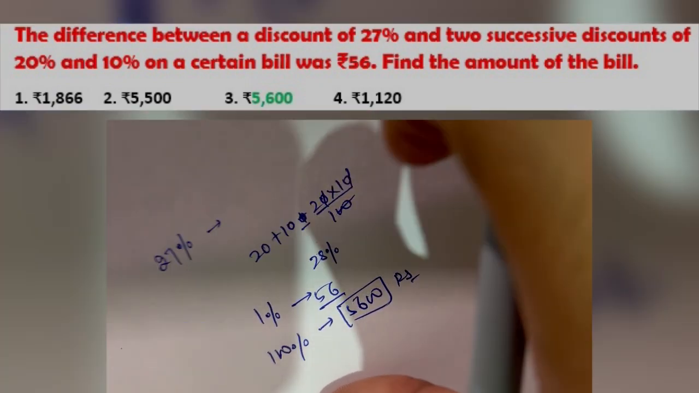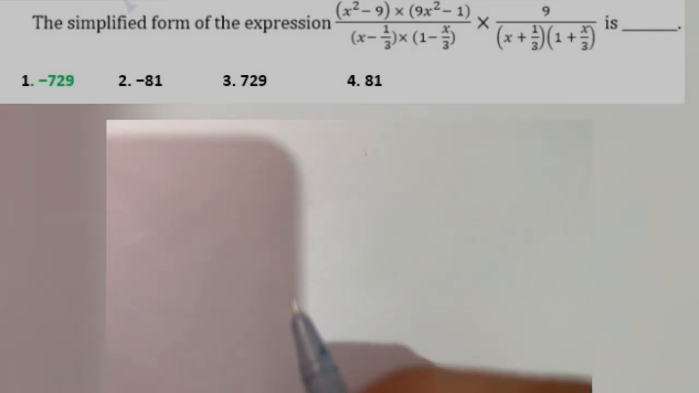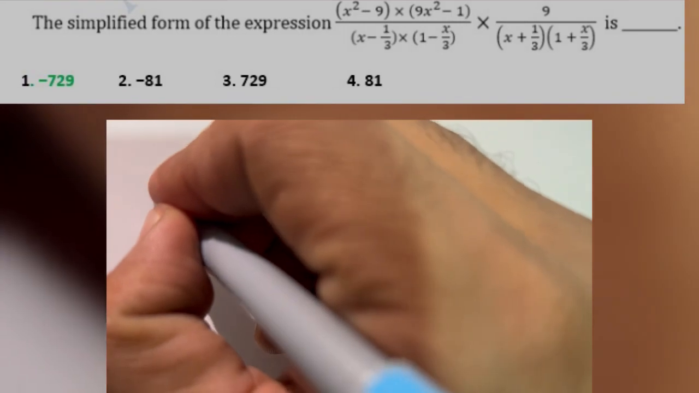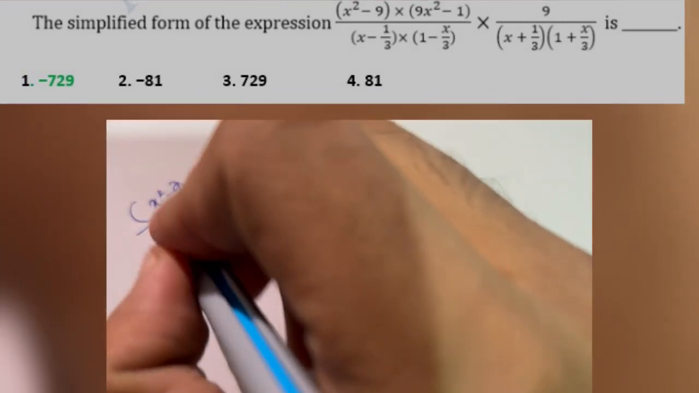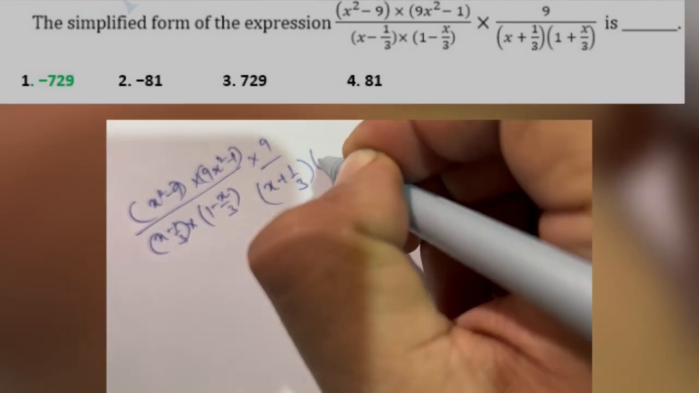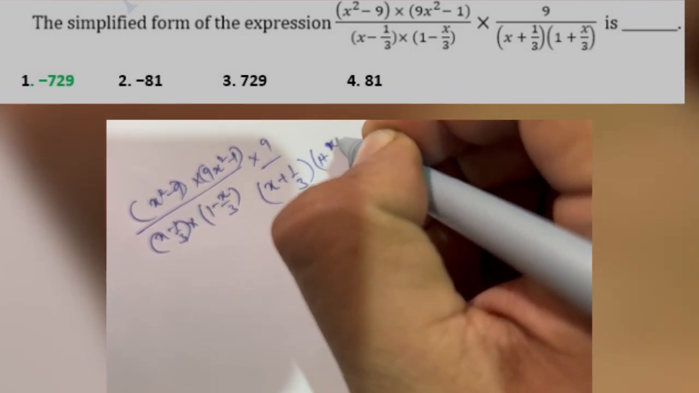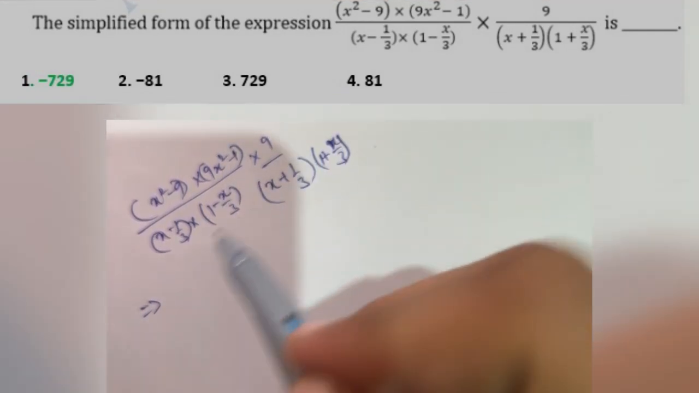After that we have question number fifth. What does question number fifth say? It is an equation: x square minus 9 into 9x square minus 1 divided by x power minus 3 into 1 minus x power 3 into 9 divided by x plus 1 by 3 into 1 plus x by 3. So what you have to do, if you see this equation